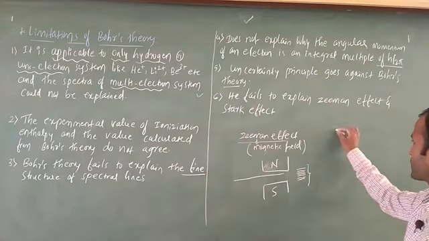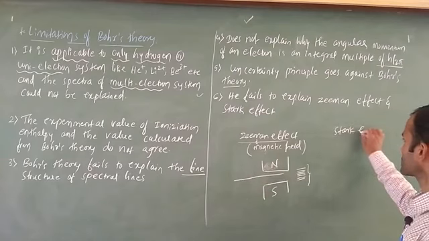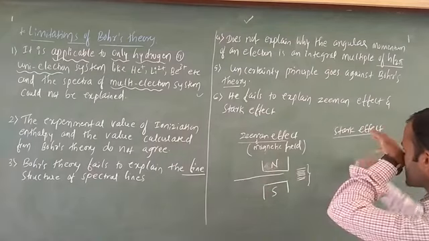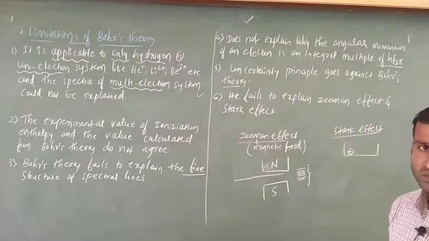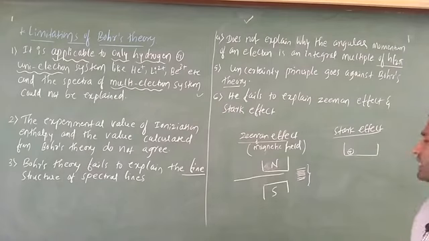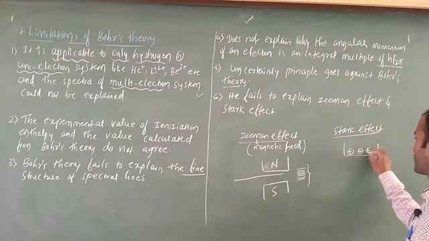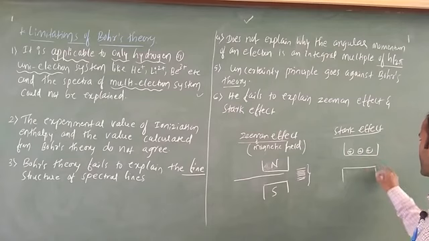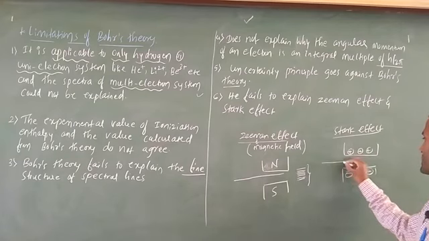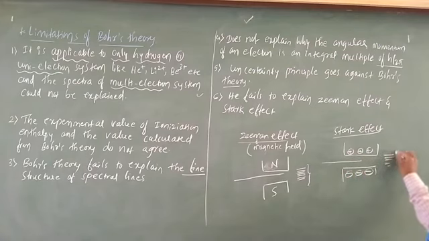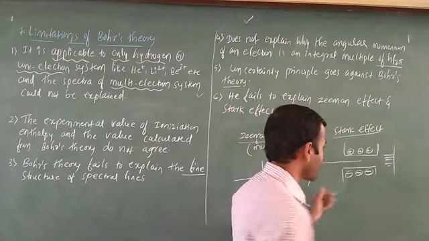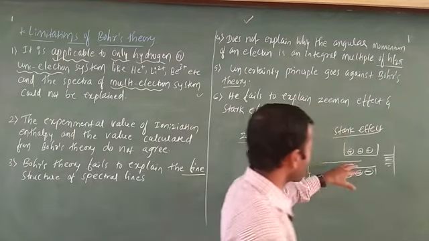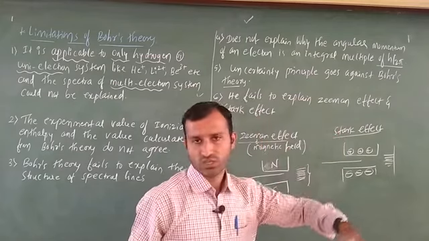Okay, next after that, the Stark effect is there. Stark effect means he is going to put an electric field. Stark indicates electric current. He passes a single line, and in this case also he gets several spectral lines. Again in this case Bohr's theory is going to fail.